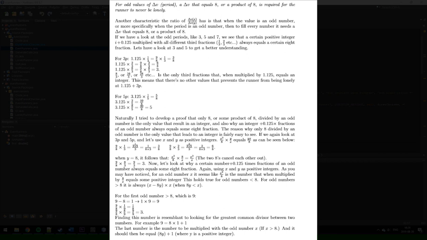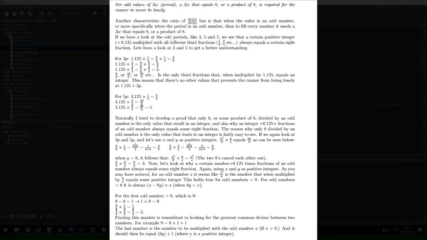Let's have a look at 3 and 5 to get a better understanding of this. For 3p, if we have 1.125 times a third, it equals 3 divided by 8. And if we have 1.125 times 2/3, it equals 6 divided by 8. And then if we have a look at 1.125 times 8/3, it will equal 24 divided by 8, which is 3.